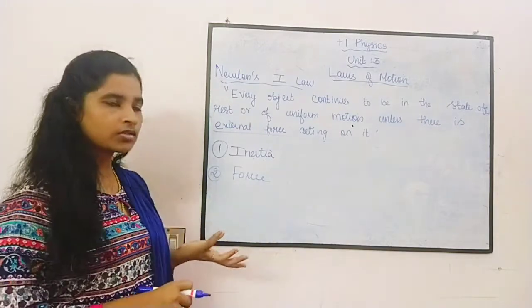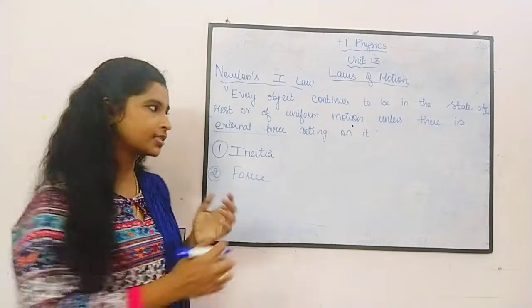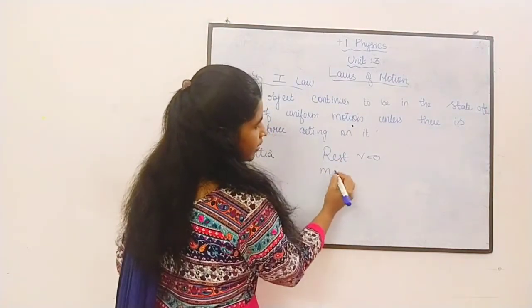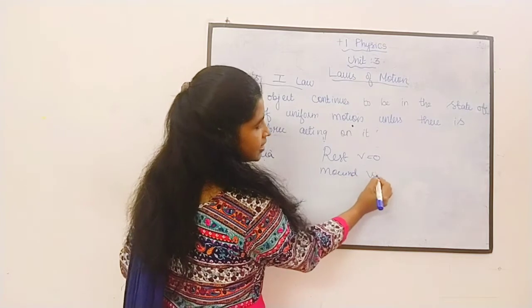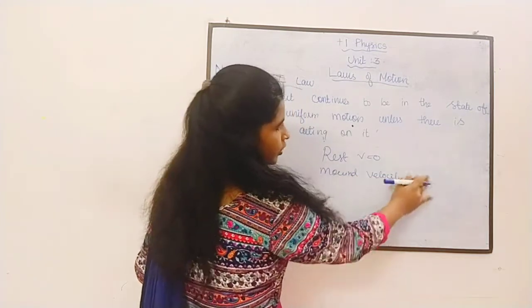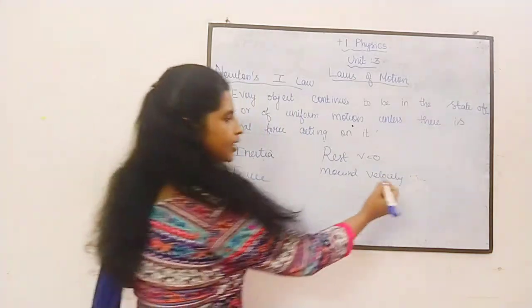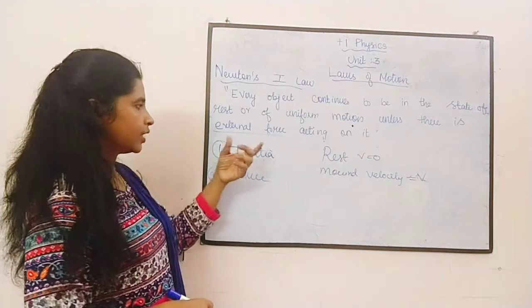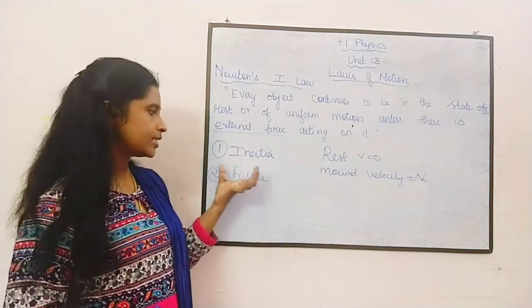Rest is also a condition of motion. When a body is at rest, the velocity is 0. When it is moving, either it moves with uniform velocity or the velocity is having some value, and the velocity may be changing. So we can understand 2 phenomena, that is inertia and force.